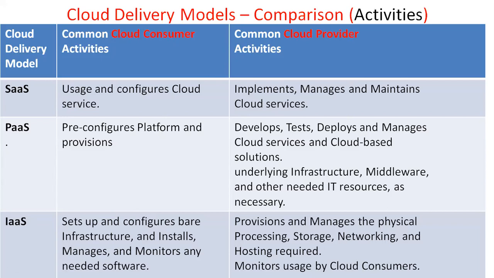Here, what are the first, SaaS, software as a service? Which type of activities is the consumer performing? Is using the data and then configuring the cloud services. Here the SaaS user is using the data only, and then the provider services.